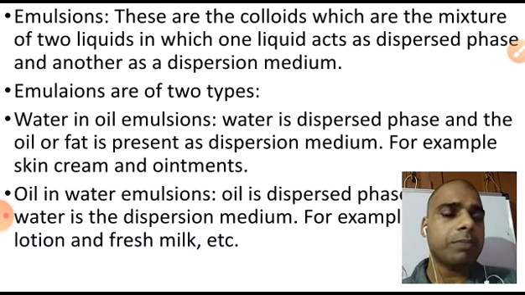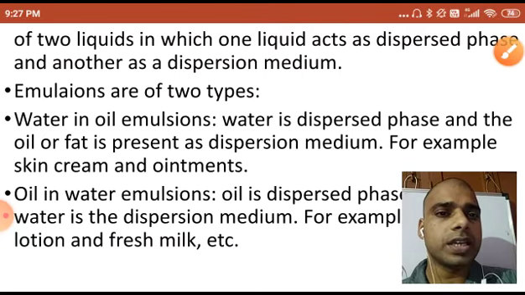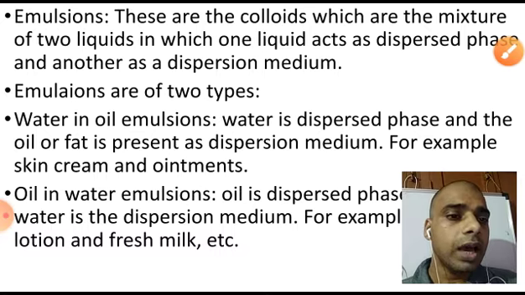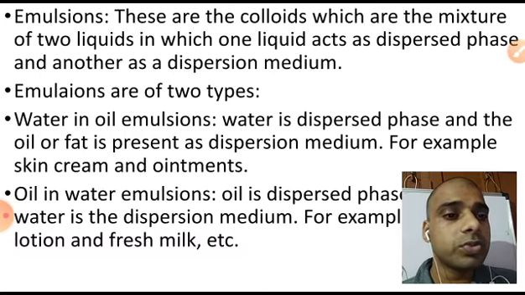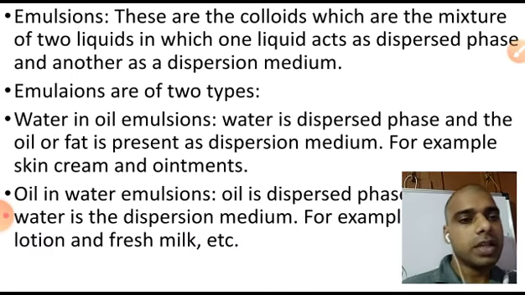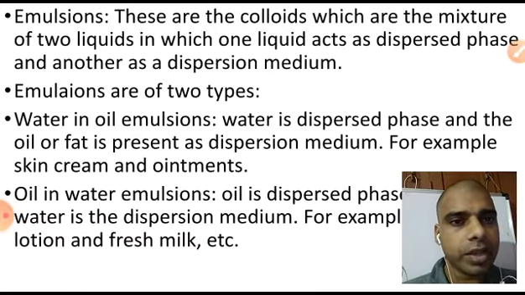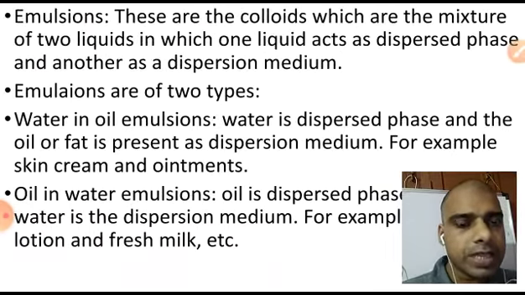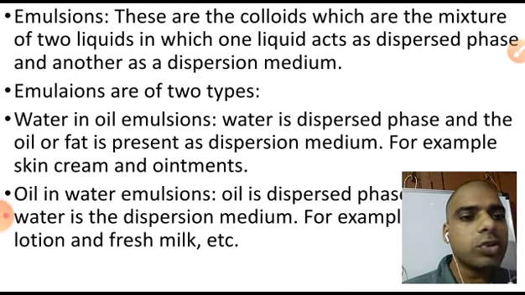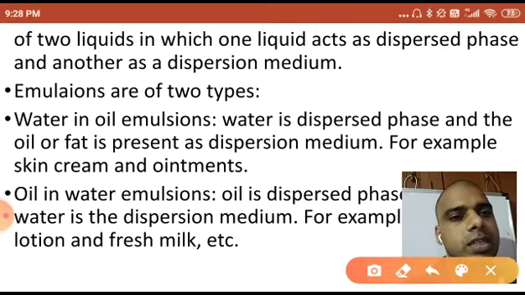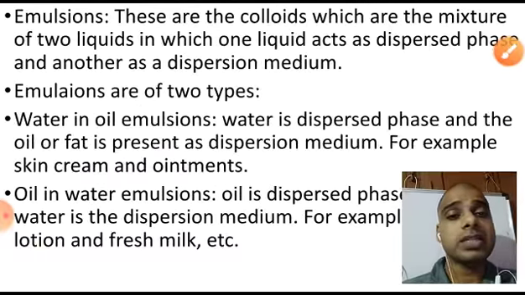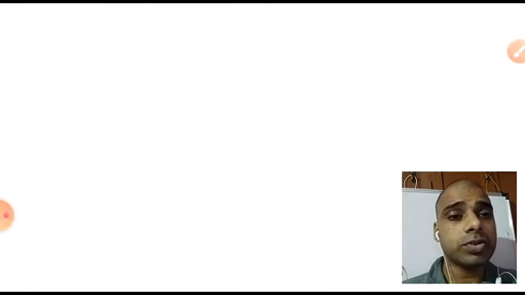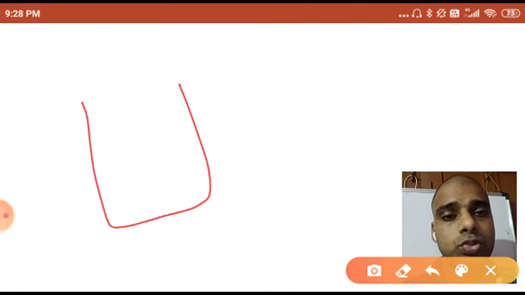Next type of colloid, and that one is emulsion. You can see, dear student, here emulsion. You should understand what is emulsion. Emulsions are the colloids which are the mixture of two liquids, which means solid cases will not be taken. These are the colloids which are the mixture of two liquids in which one liquid acts as the dispersed phase and another acts as the dispersion medium. There are two types of emulsion: water in oil emulsion, oil in water emulsion. Let me show you. Here I have taken two beakers.